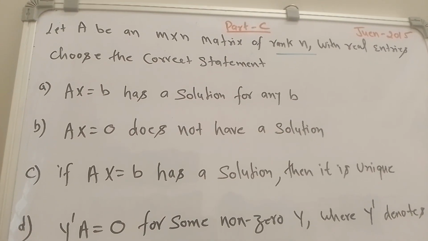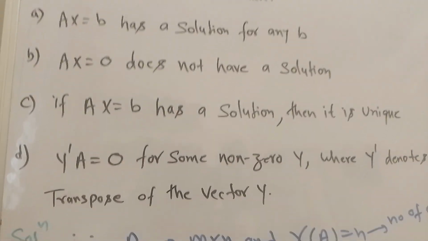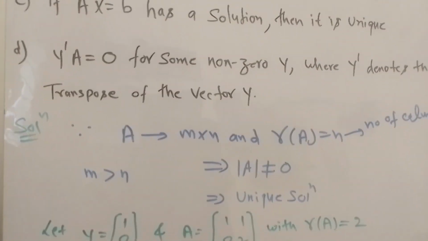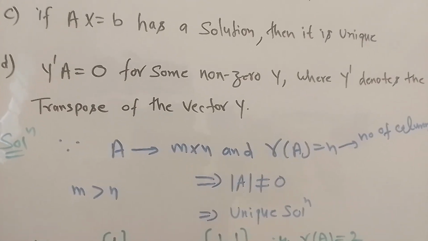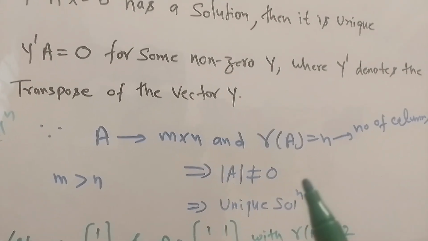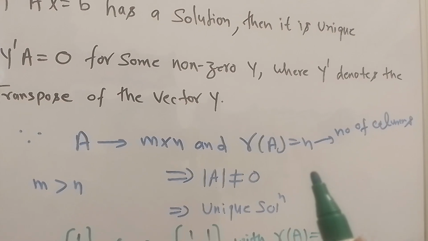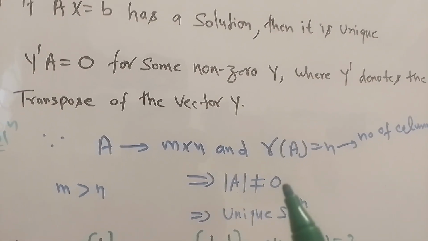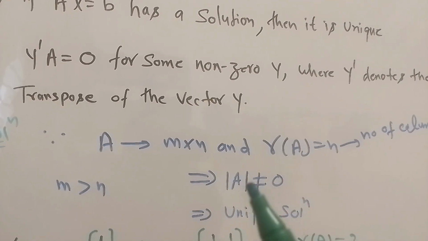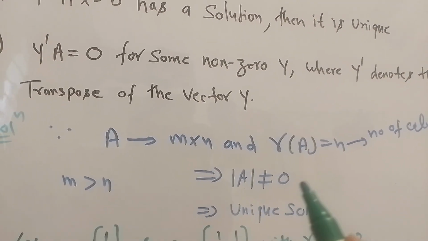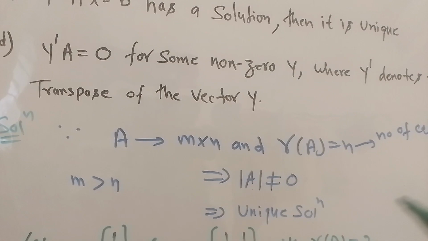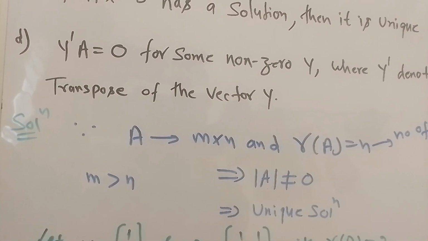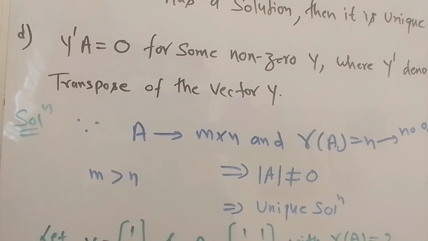Because the question is from part C, if A is an m cross n matrix and it is given that the rank of A is n, it means n is the number of columns. It means the determinant of the matrix is not 0, because rank is n and n is the number of columns. It is also given that m is greater than n.